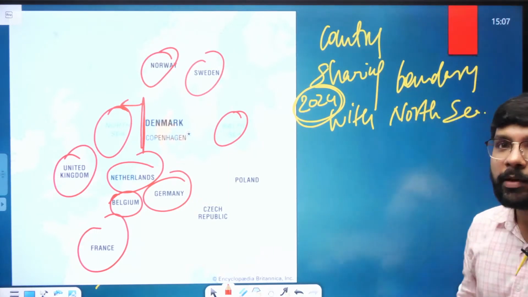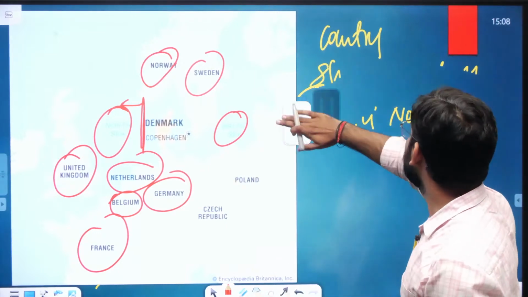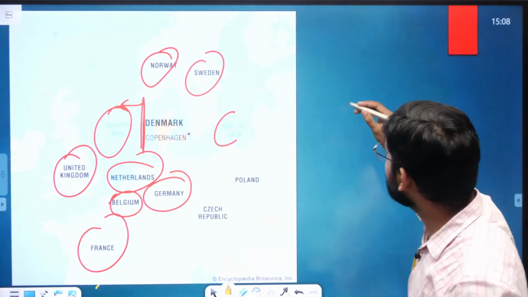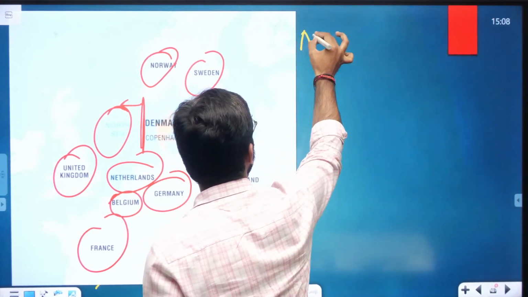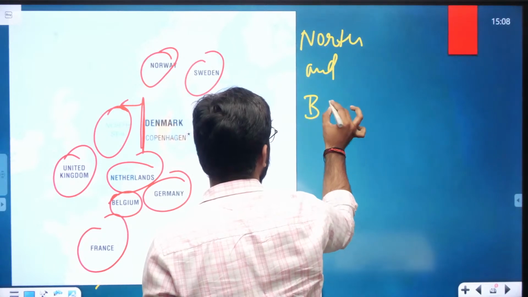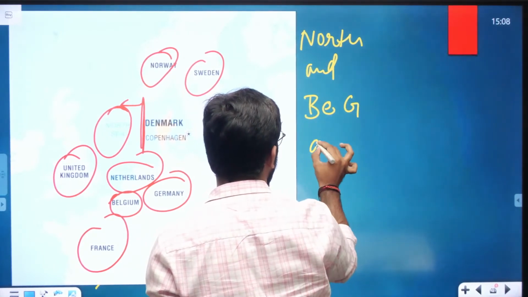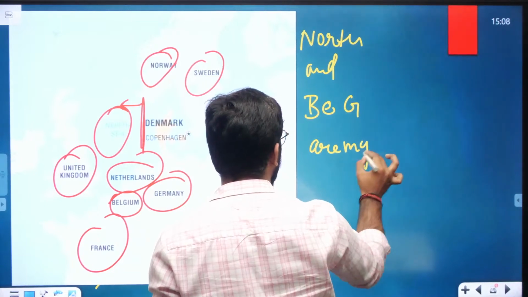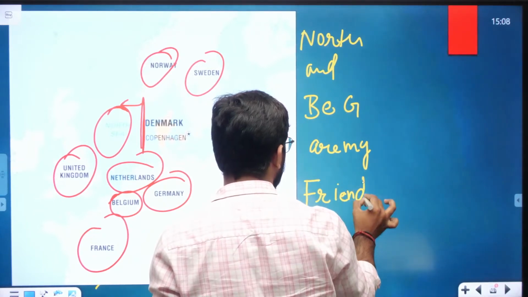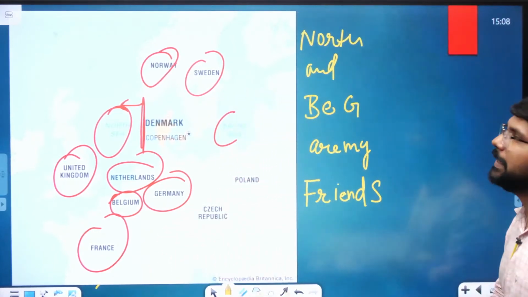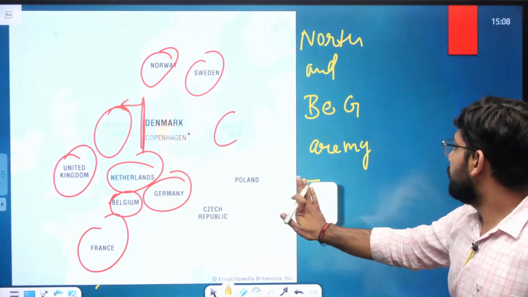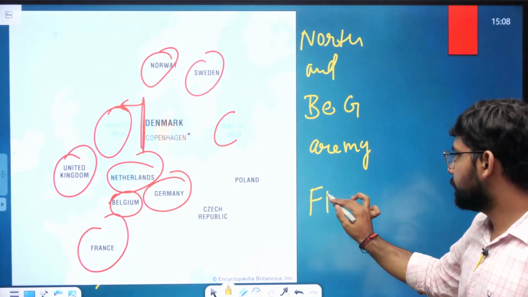Okay. So there is a mnemonic for it as well. There is a mnemonic for the countries sharing the boundary with the North Sea. So you can write down the mnemonic: North and BEG are my friends. North and BEG are my friends.